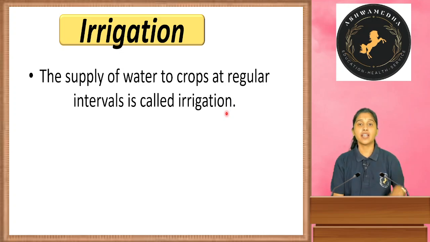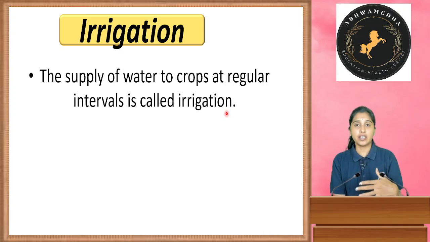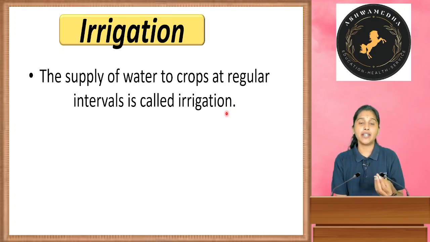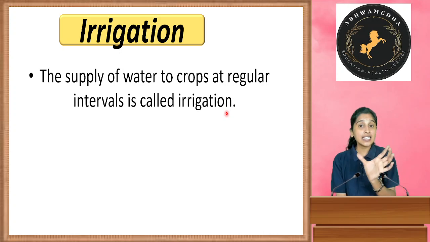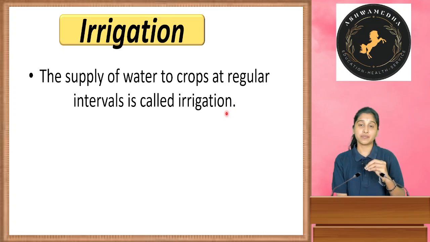In your garden, if you have planted any plant, you will provide the water day by day, every day. So time to time we will provide water, we will provide nutrients to the plant. Like that, irrigation means supply of water to the crops which you have grown, which you have sown.